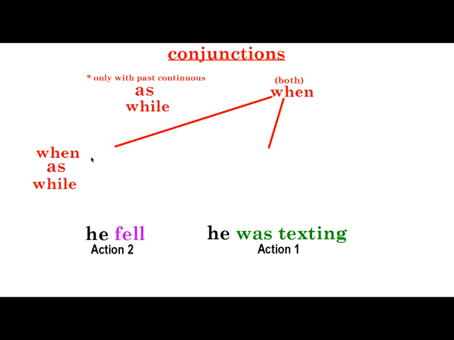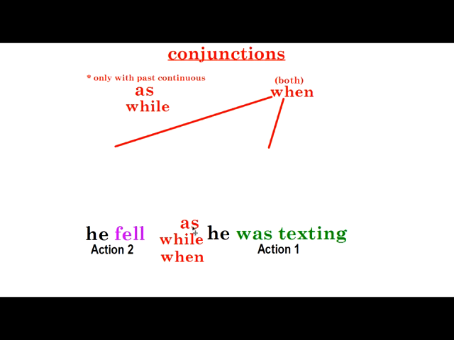But I have to be careful with my conjunctions. So again, I can use as, and it has to go with my past continuous. I can use while, and that has to go with the past continuous. Or I can use when for the past continuous. And I can say he fell as he was texting, or he fell while he was texting, or he fell when he was texting. And all of those are okay.